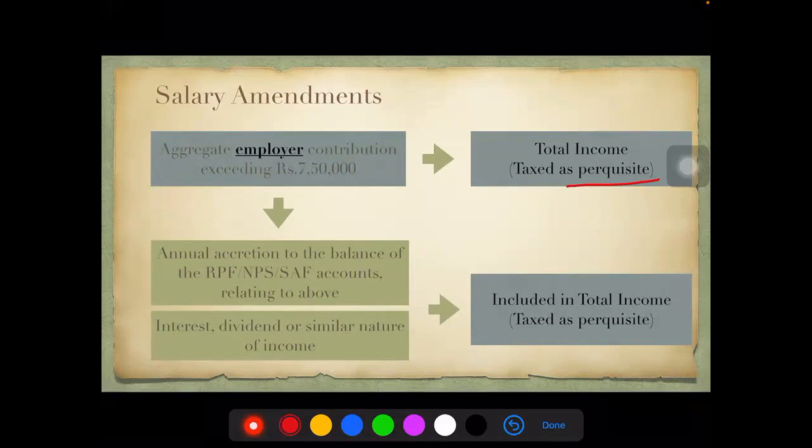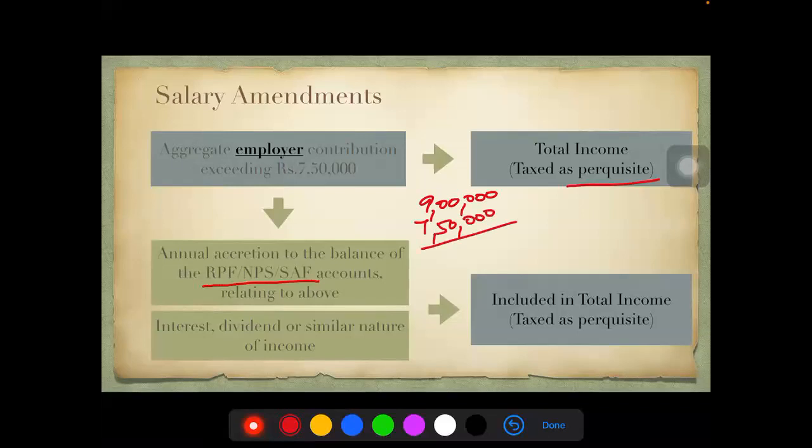So this is one change. Second, what they say is, in case there is any kind of dividend, interest, or some kind of annual accretion that is coming into these accounts, it could be with reference to the same accounts, okay? Your PF, NPS, and superannuation fund. If these accounts are getting any kind of dividend, interest, or some kind of annual accretion on the excess portion, like for example, in the earlier example, I took up 9 lakhs as the total amount and 7,50,000, they say it is okay. The difference here, 1,50,000.